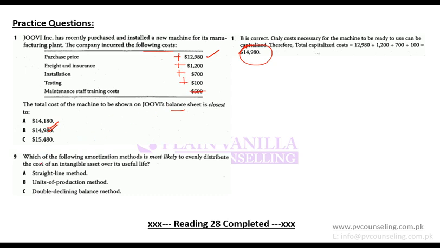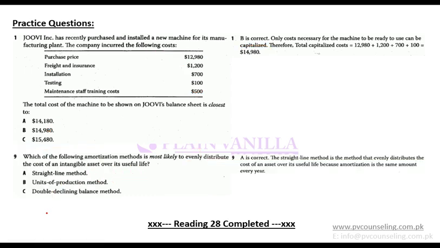500 goes to P&L. Which of the following amortization methods is most likely to evenly distribute the cost of an intangible over its useful life? So which one will evenly distribute it? Straight line, because for the straight line method, amortization expense will be equal for all the years. Units of production can go up, can go down. Double declining starts from higher and then goes down. And straight line, even. So this is it. Let's take a break.